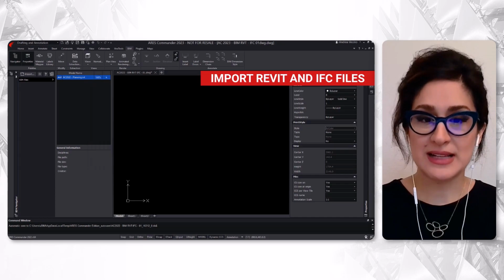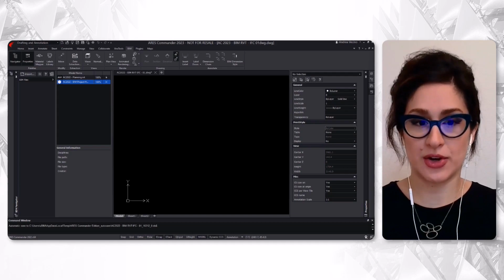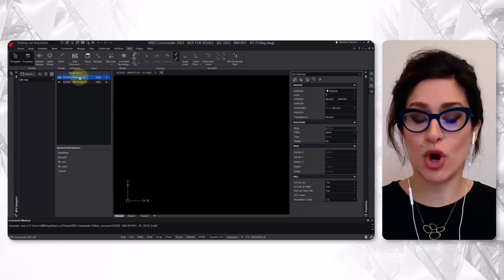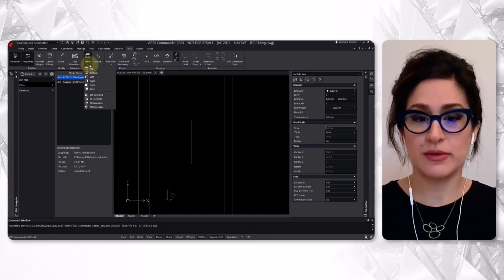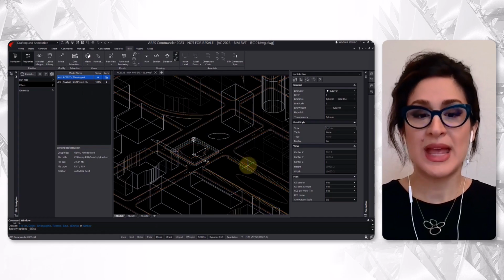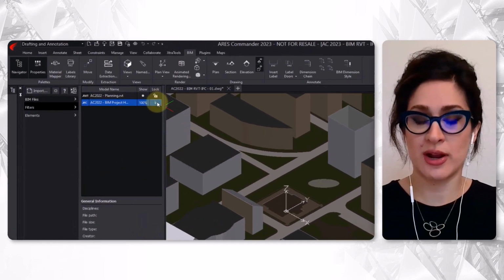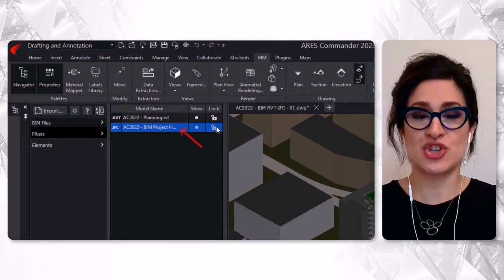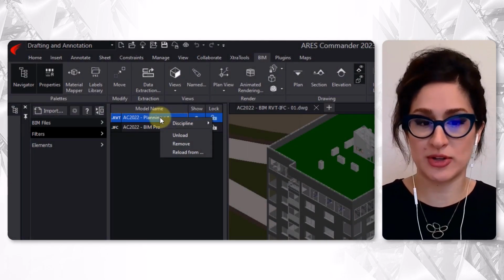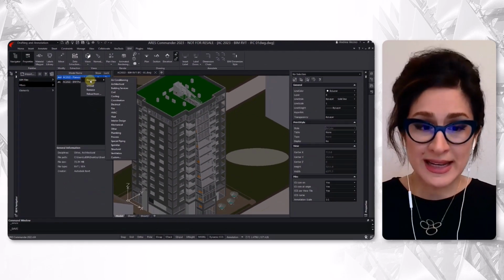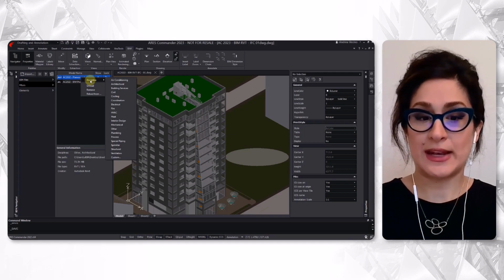So to import BIM files in Ares Commander, you will be heading to the BIM tab of the ribbon and use the BIM Navigator. You can not only import one, but also multiple Revit and IFC files that can all be combined. After importing, we choose to insert in our DWG file. In this example, we see one file for urban planning and another one for architecture. The ability to actually combine multiple files is great because it enables you to create drawings that mix geometry from different sources. Finally, after importing, you can assign a discipline, and this is something you can use later for filtering your BIM data.